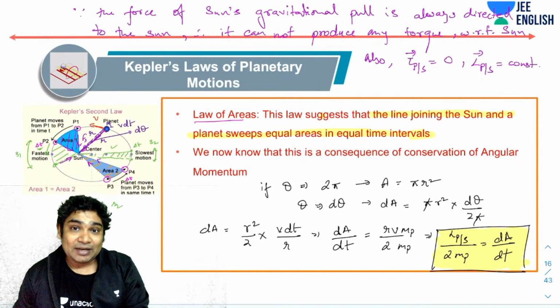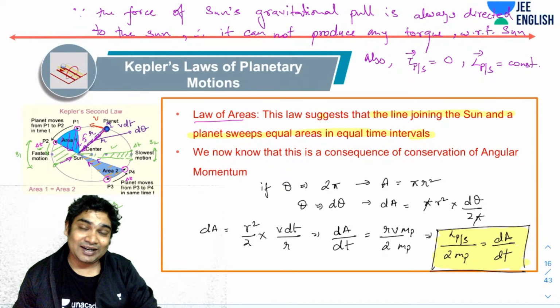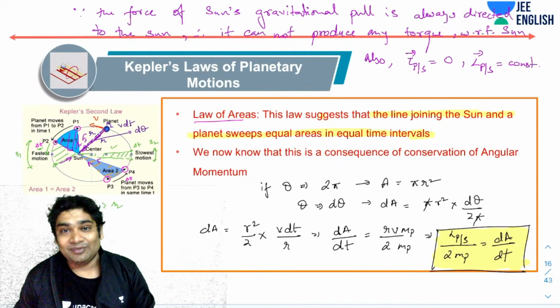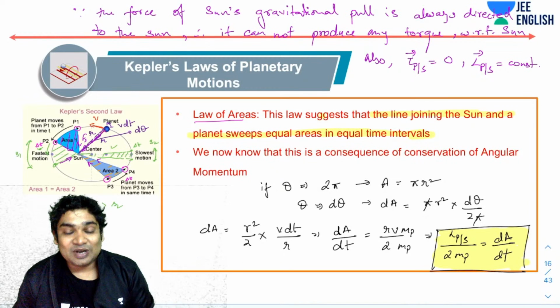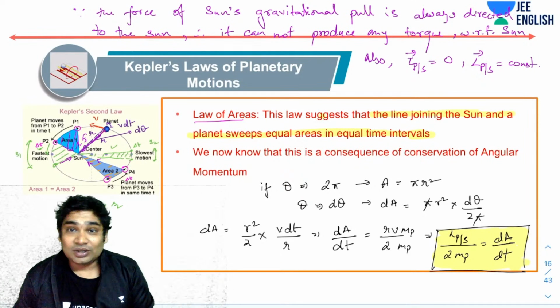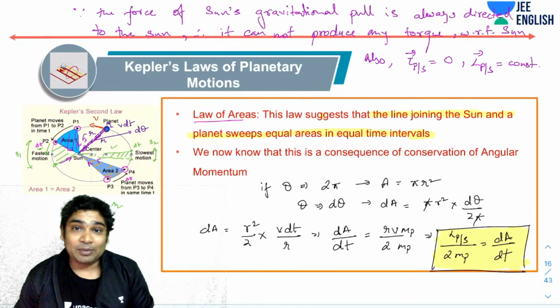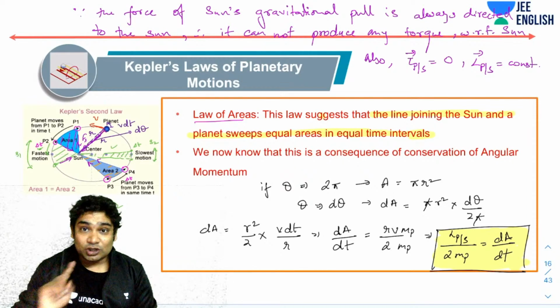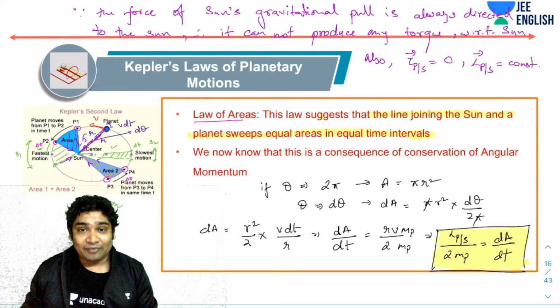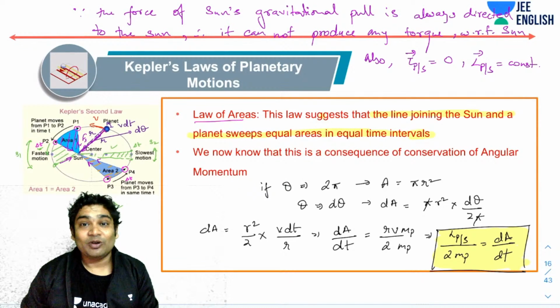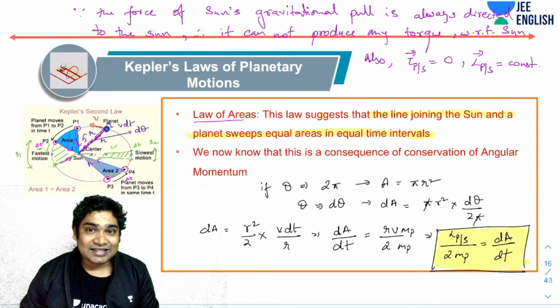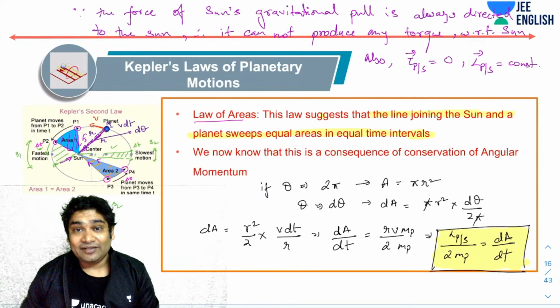So you realize Kepler came before Newton, by the way. So until Kepler's time, there was no idea of momentum. Forget about angular momentum. There was no idea about the gravitational force. So there was no idea of forces and why this motion is happening at the time of Kepler. So the proof that we are giving was not given by Kepler. We, with our knowledge of Newton's laws, know that proof. Now, of course, Newton could understand this. That is why he was able to derive the expression of the force.